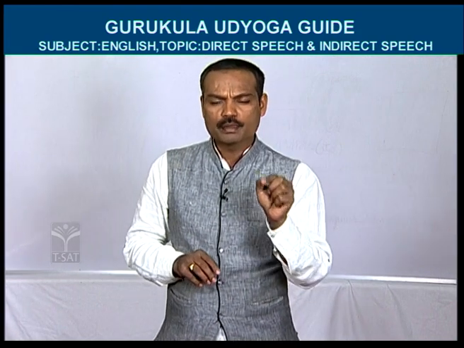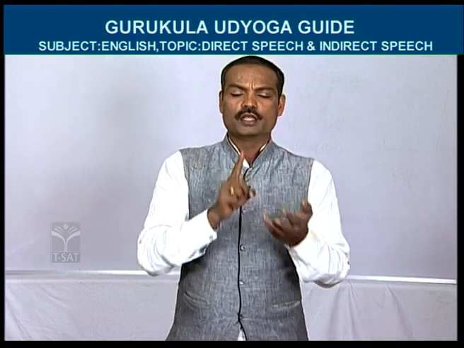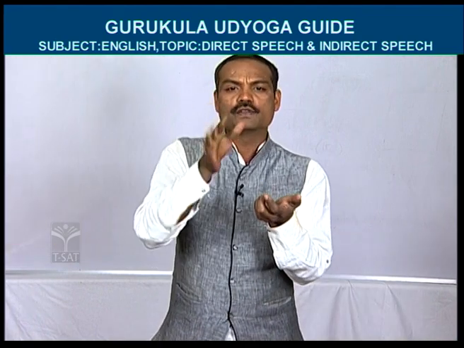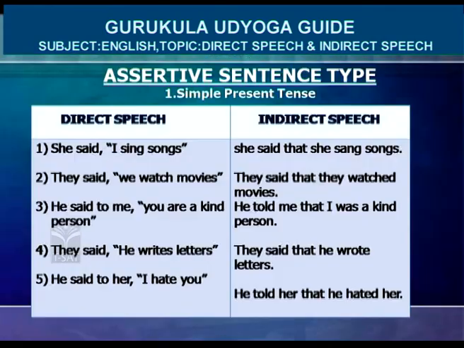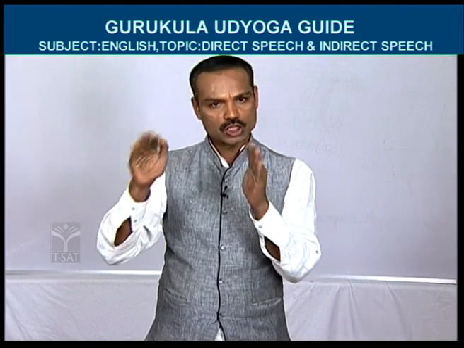So three words will be given. When the reporting verb is in the past tense, sometimes said, some other times told, some other times said to. If they give said, it should be written as it is. If they give told, that also should be written as it is. If they give said to, that should be changed into told. Now you tell me friends, now I am going to tell you the reporting verbs of direct speech. Now you change into indirect speech. Said, this is the direct speech reporting verb. What should be written in the indirect speech? Said only. Good. For example, told, this one also should be written as it is. Then said to, sometimes they may give said to also, that becomes told. So said becomes said, told becomes told, said to becomes told.